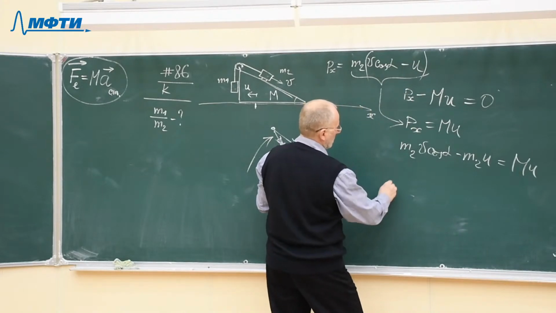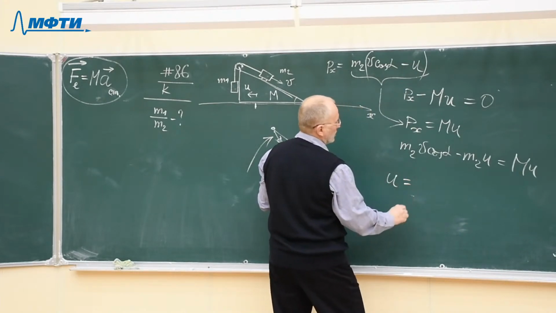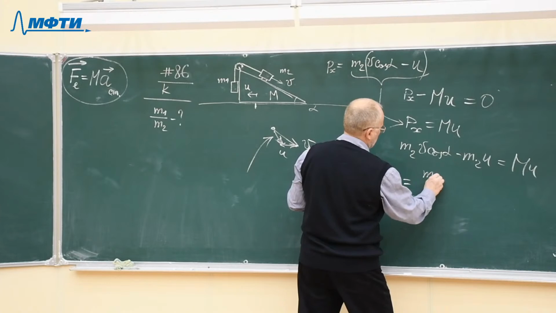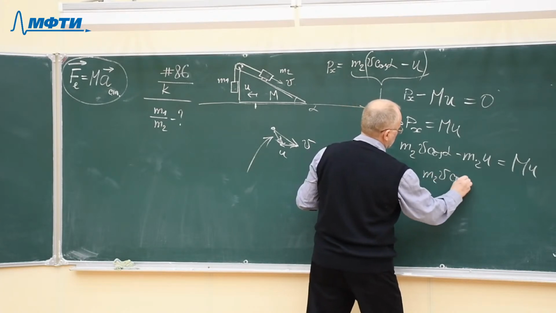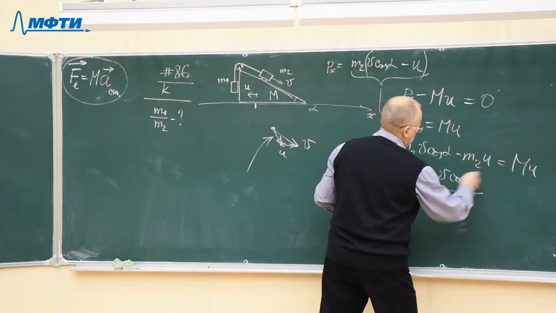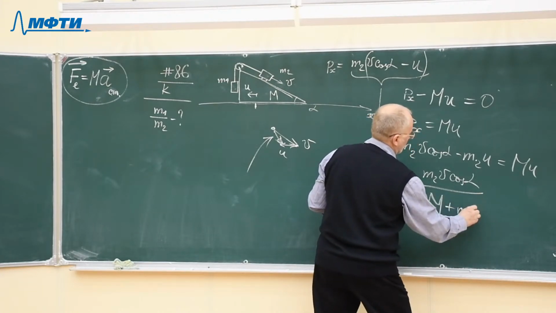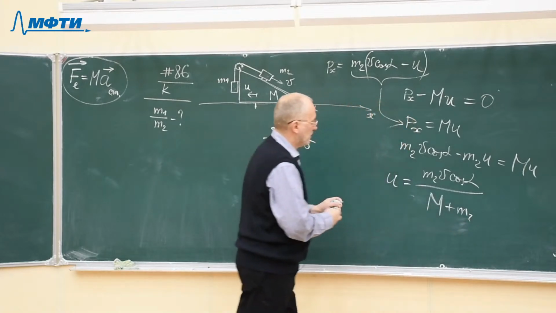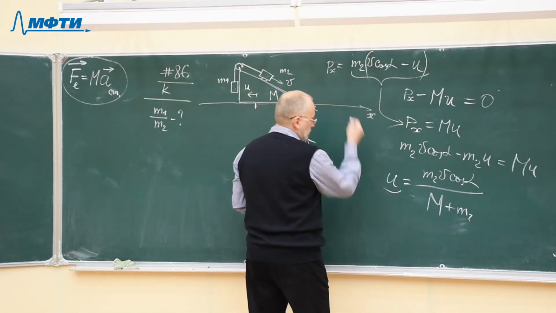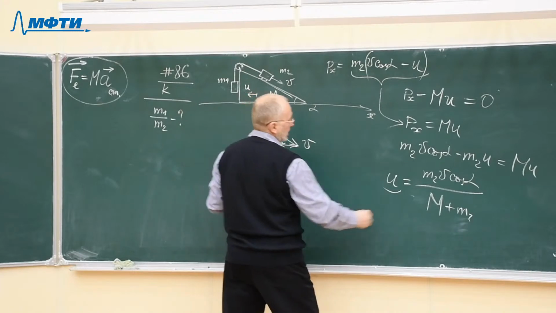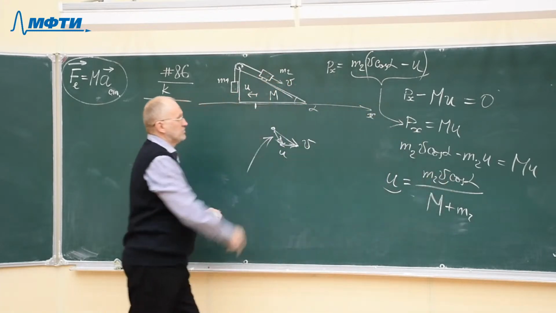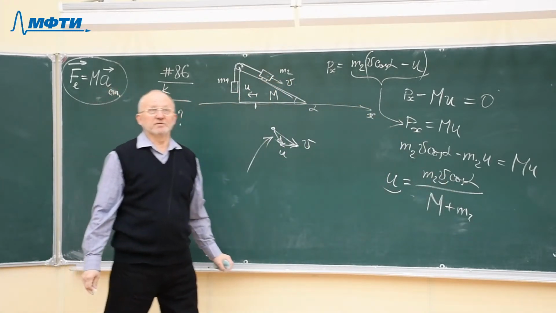And from here we find velocity u as m2 v cosine alpha divided by the mass M plus m2. That's the relationship of the velocity of the wedge and the velocity of the block m2 at any moment of time.